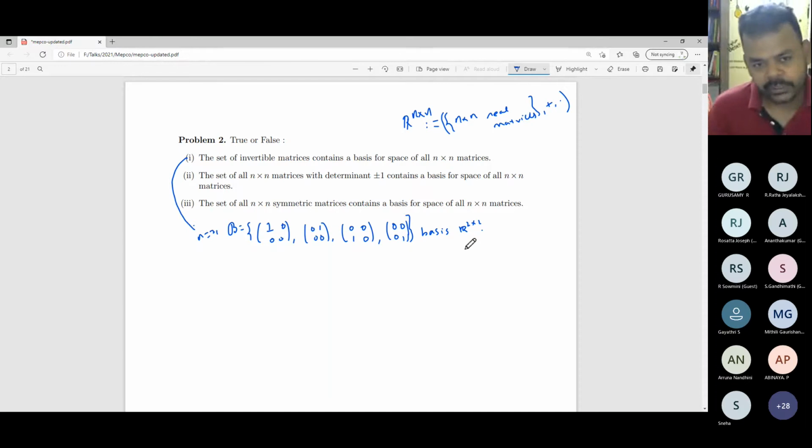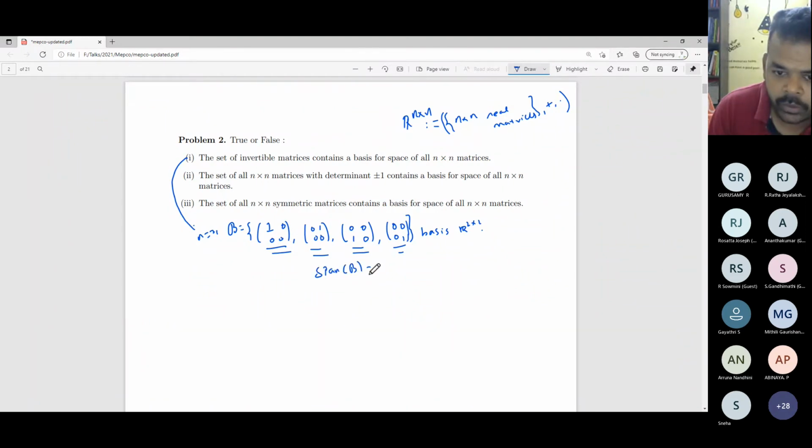The strategy is to write down these standard basis elements as a linear combination of elements of those special type of matrices. In this case, let us write these basis elements as a linear combination of the set of all invertible matrices. If I can show that, then the span of this script B is equal to R 2 by 2. This we know.